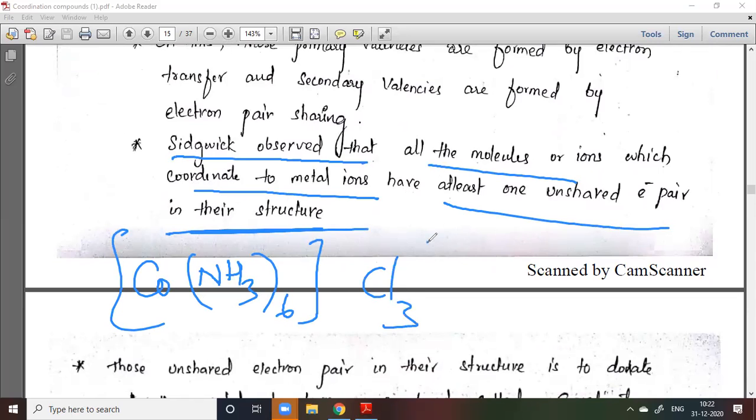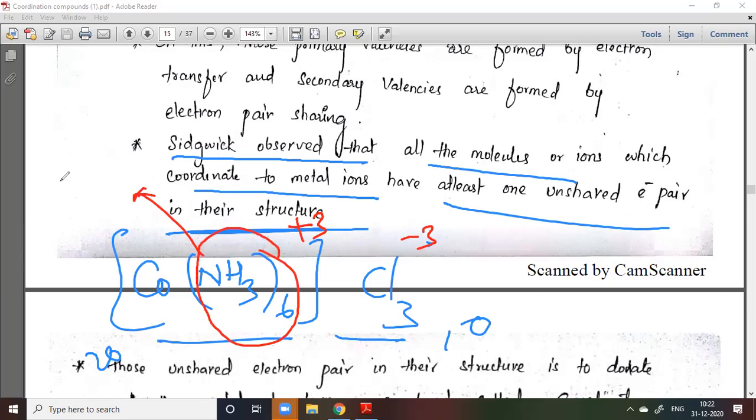In every complex there will be a primary valency and a secondary valency, that was already explained by Werner. This is the primary and this is the secondary. Here this is plus 3, this is minus 3. In the case of the secondary valency, the 6 ammonia ligands must have lone pairs.